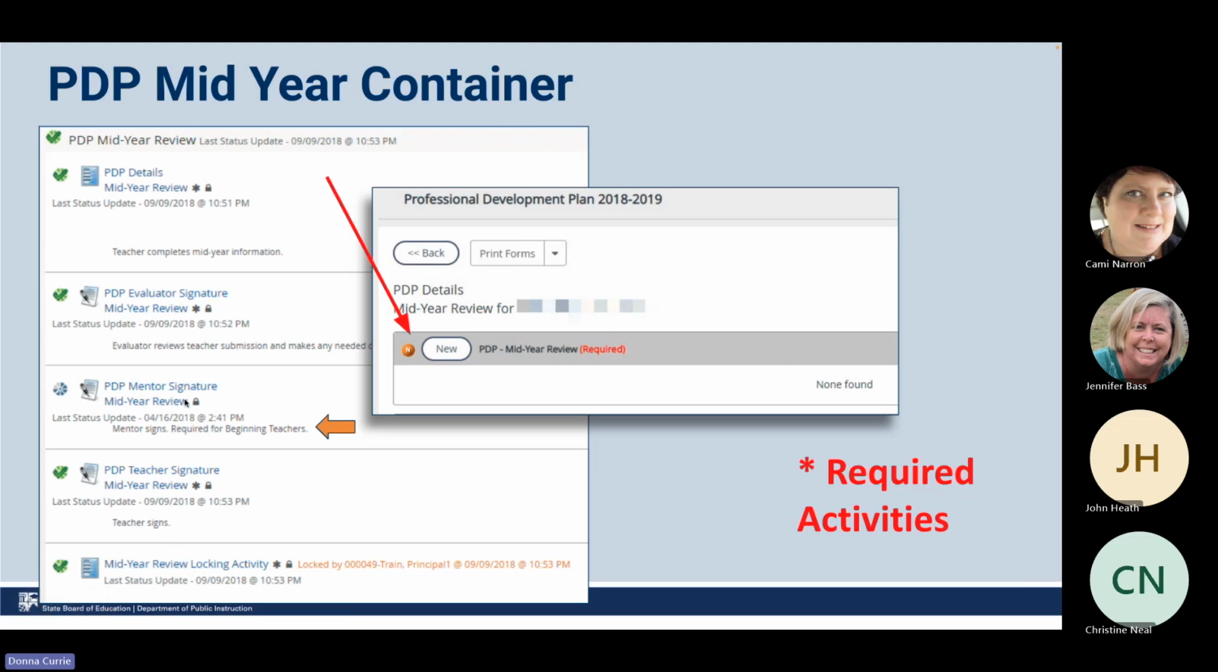If you know you have a mentor, you would want to work with your mentor to have this signed before you signed off and before this was locked. And paying attention once again to all of these asterisks, making sure that you do complete those.